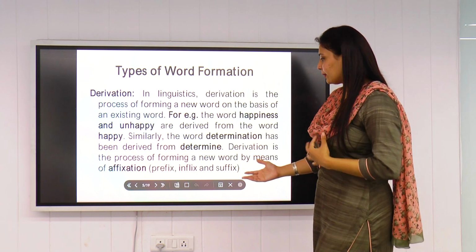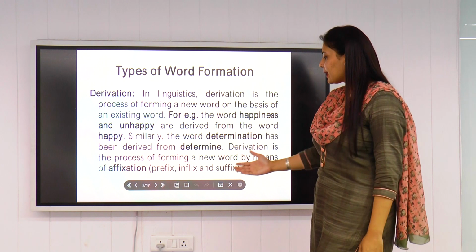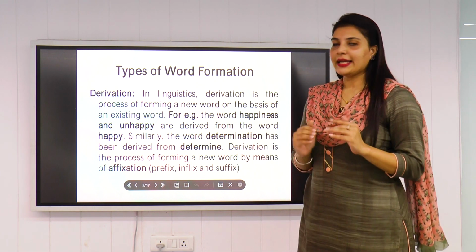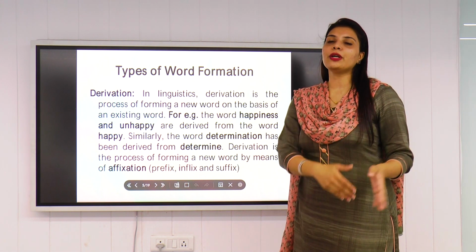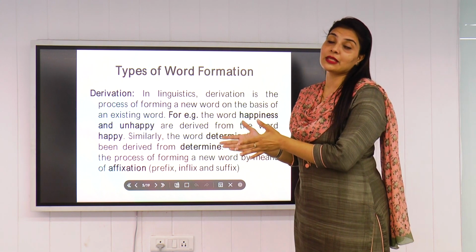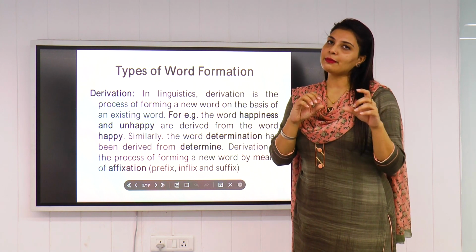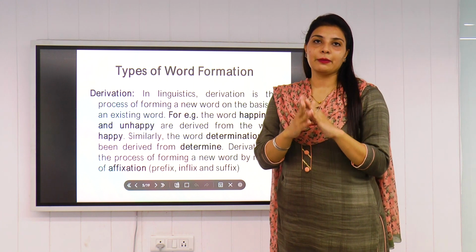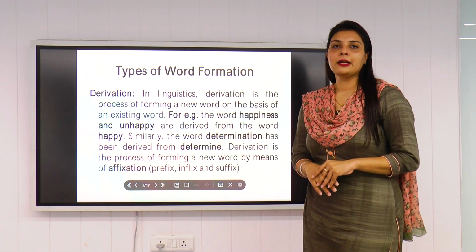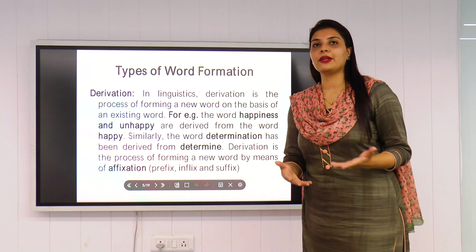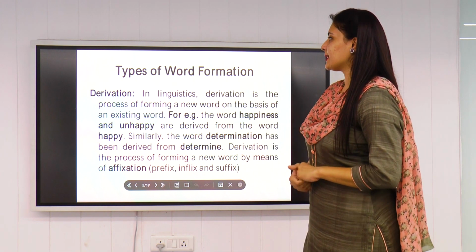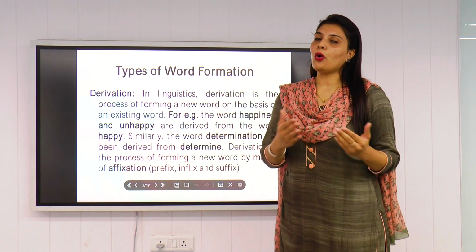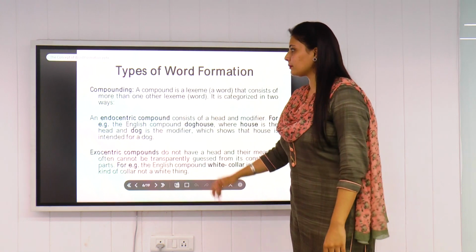So we follow the method of affixation: prefix, suffix, infix. Now there is a new word, infix. Like I told you, prefixes come before the word, suffixes come after the word, and infixes we sometimes insert within that particular word, between the word. So this is how it works, and we create new words. So the first type under word formation is derivation. We derive a word from an already existing word.